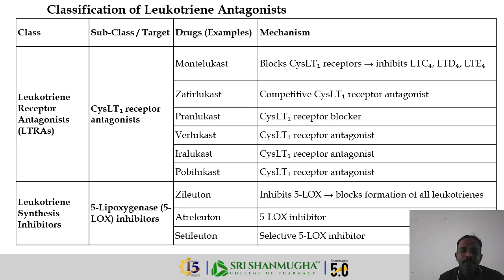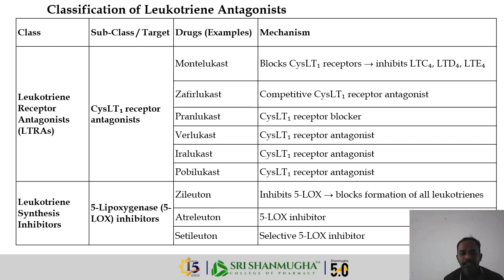The drugs are montelukast, zafirlukast, pranlukast, verlukast, iralukast, and obilukast. The mechanism is to block the cysteinyl receptors and inhibit the actions of LTC4, D4, and E4. So all the mechanisms are almost similar. Pranlukast, verlukast, and iralukast, and obilukast, all these drugs have a similar mechanism, that is CysLT1 receptor blockade.